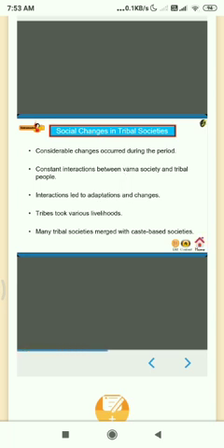Social changes in tribal societies. We will now study the social changes that took place in tribal societies. Tribal societies also had to face considerable changes that occurred during this period. This was the outcome of constant interactions between Varna society and tribal people. These interactions resulted in adaptations and changes that affected tribal groups. Tribes had to adopt various livelihoods. Many tribal societies were merged with caste-based societies.